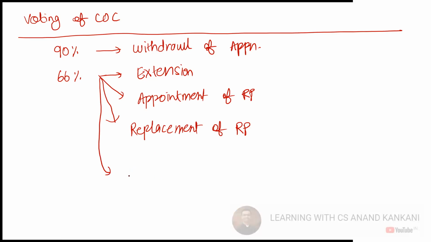Certain cases. Tell me the section number, I understood your point. Section 29, I think. Certain cases where COC approval is needed: decisions taken by the RP requiring prior COC approval.